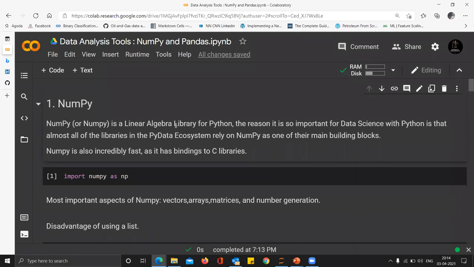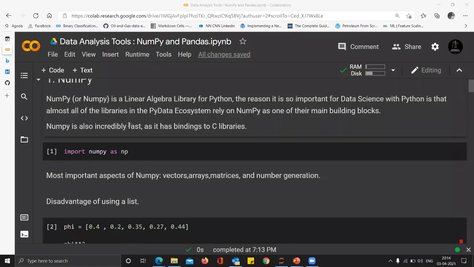And the reason it is so important for data science with Python is that almost all of the libraries in the Python data ecosystem rely on NumPy as one of their main building blocks. Everything is basically made on top of NumPy. The pandas library that you will see in this lecture today is also made upon NumPy. So it is very important to understand NumPy. Your coding skills will greatly improve.